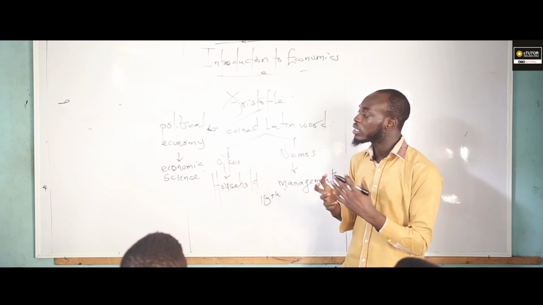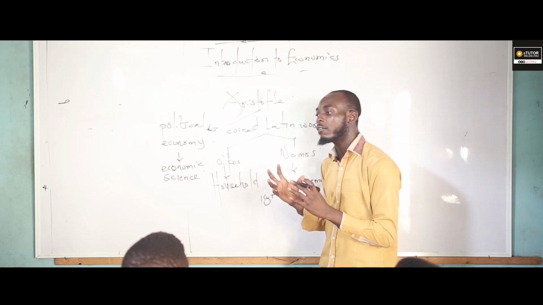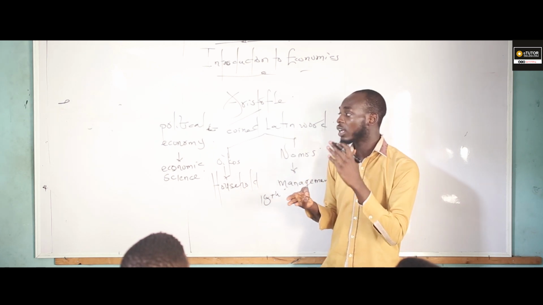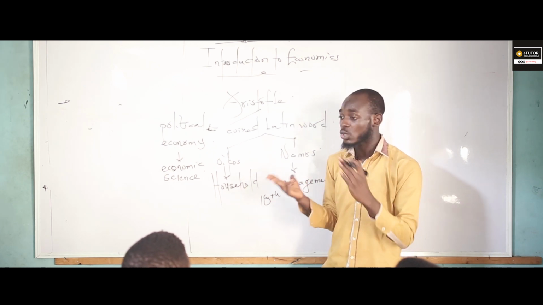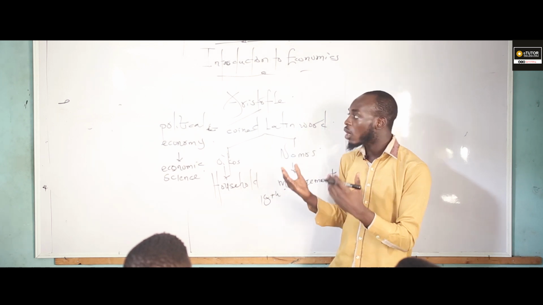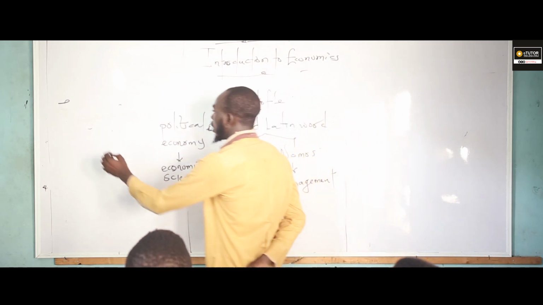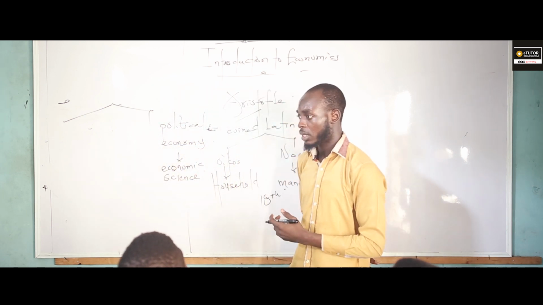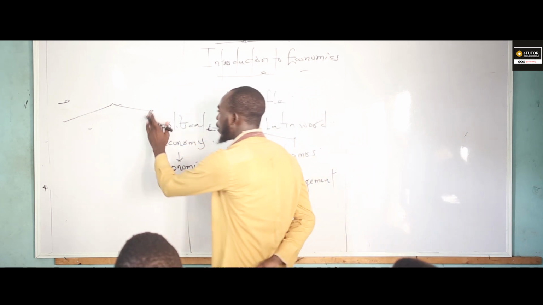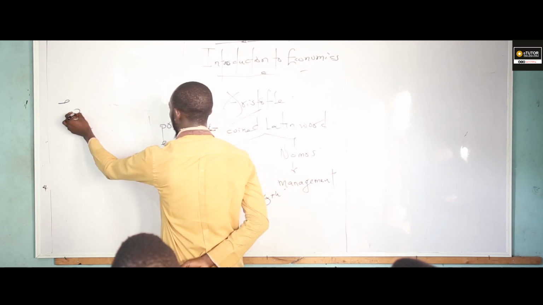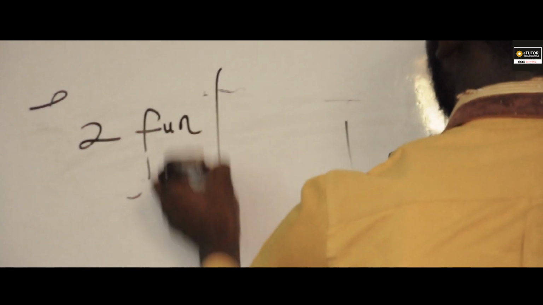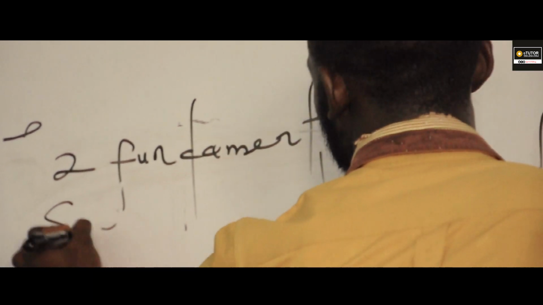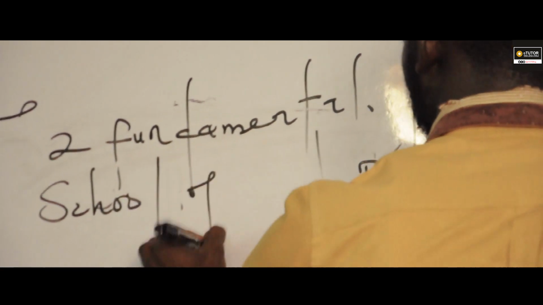So after all this interregnum, we have the likes of Alfred Marshall, Lionel Robbins, the likes of Adam Smith, and so on and so forth. Now, this also led to the schools of thought that we have under economics. Actually, in economics, we have two fundamental schools of thought.